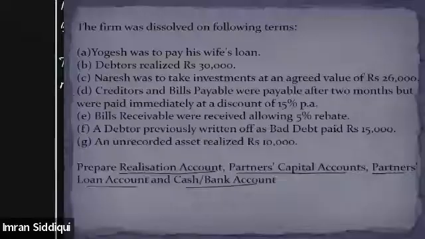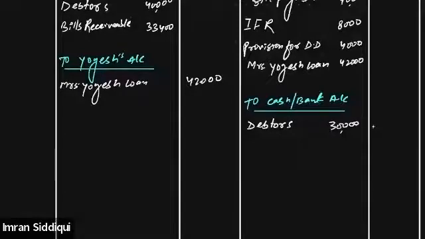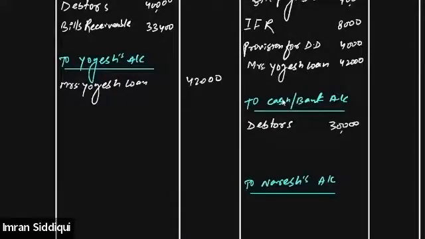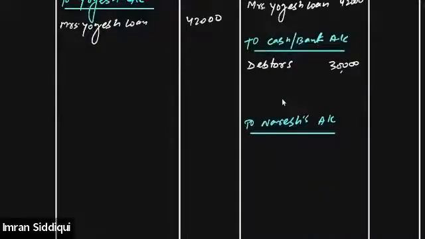Okay, coming back to the question again, you can read the third adjustment. Naresh was to take investment at an agreed value of 26,000. So Naresh will be taking over the investment as well. So we'll write down the name of the partner, to Naresh account or Naresh capital account. Investment is being taken over by Naresh. So we'll write down the value of the investment. He's taking over the investment at 26,000.